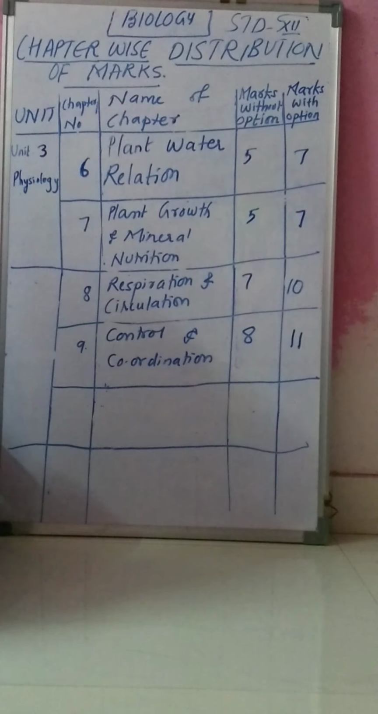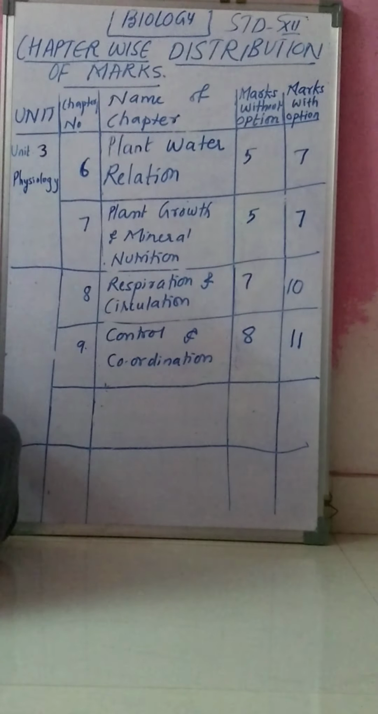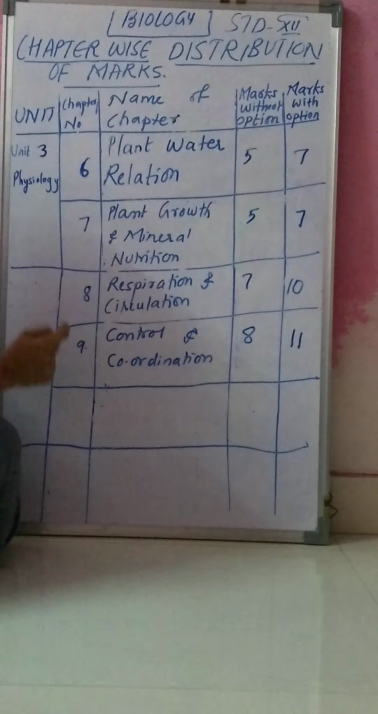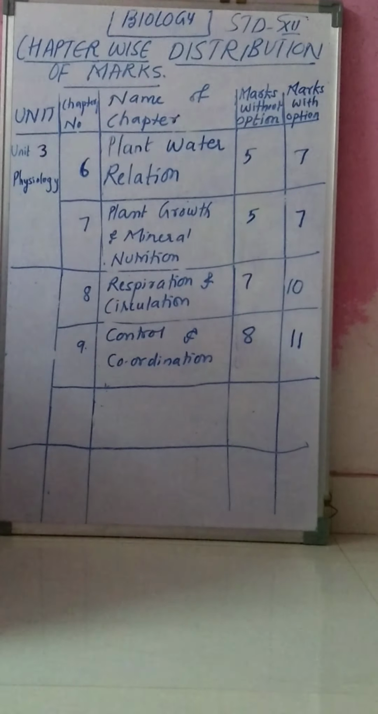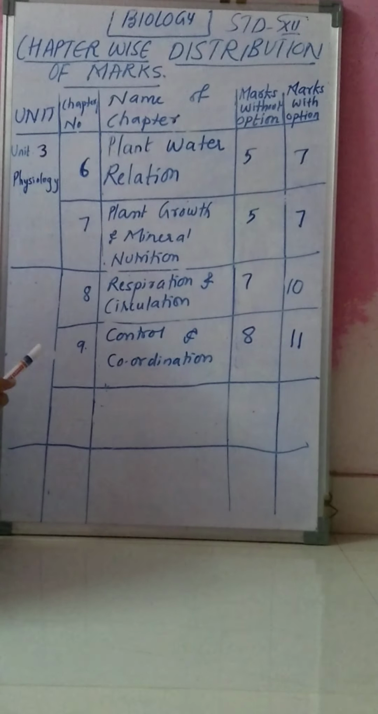Next unit is unit number 3, physiology. In this third unit, there are 4 chapters: chapter number 6, 7, 8 and 9. The 6th chapter is plant coordination, and this is for 5 marks without option, and with option it is for 7 marks.